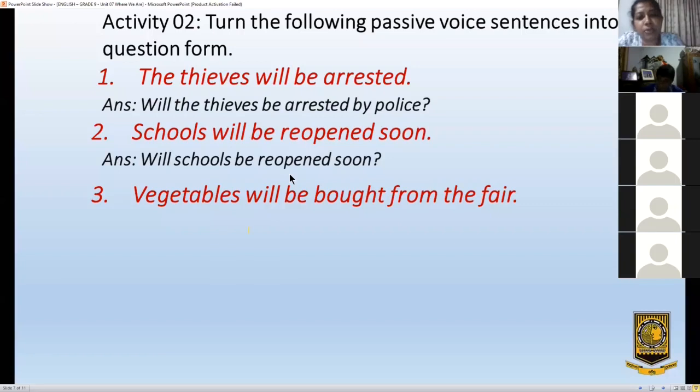Vegetables will be bought from the fair. Will vegetables be bought from the fair? Yes, the others also have to give the answer. Will vegetables be bought from the fair? Yes, very good. I'm happy with your answers.